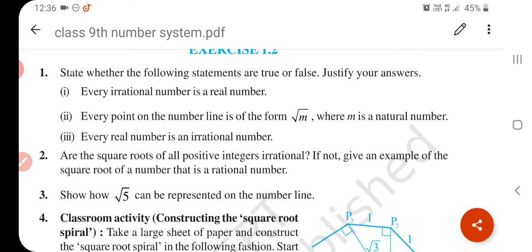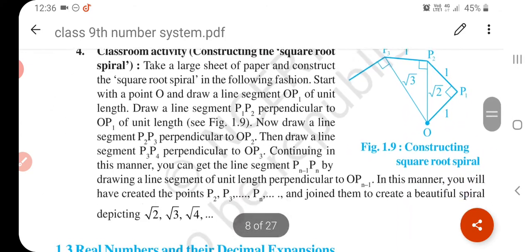Means in real numbers you can take all rational numbers and all irrational numbers. Every point on the number line is of the form root m, where m is a natural number. M is any natural number. Okay, understand? This is how you have to find it.